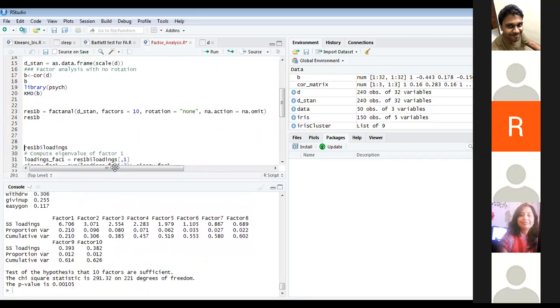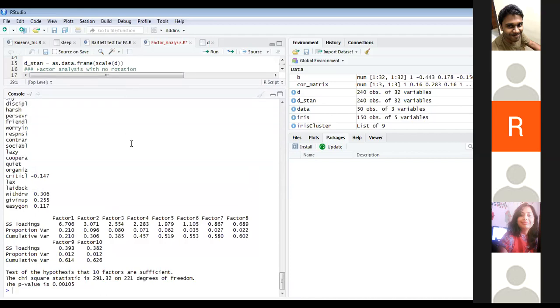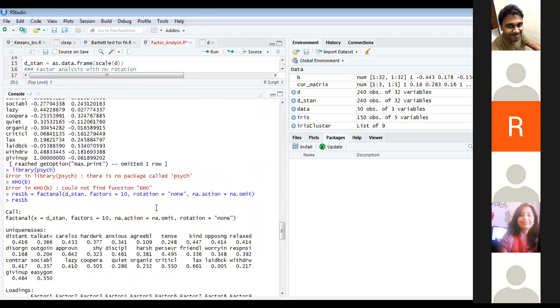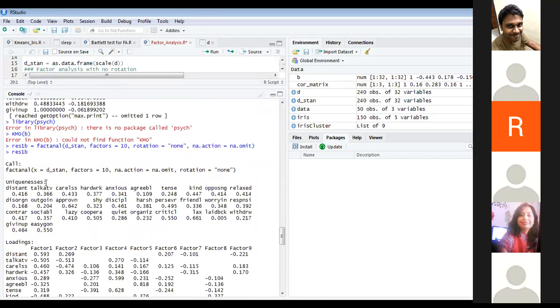So what it says is that I was able to compute uniqueness. You remember what uniqueness is? It's 1 minus communality, calculated for all the variables. It says the data is unique and not related to each other.